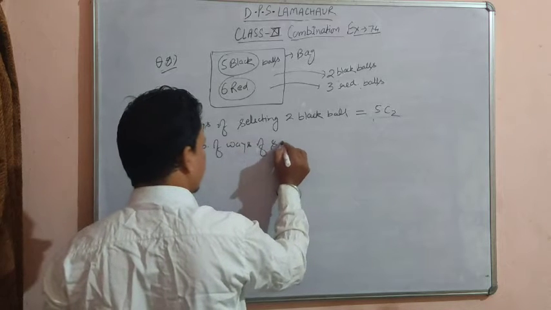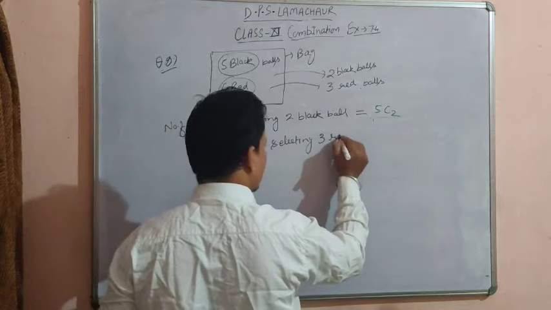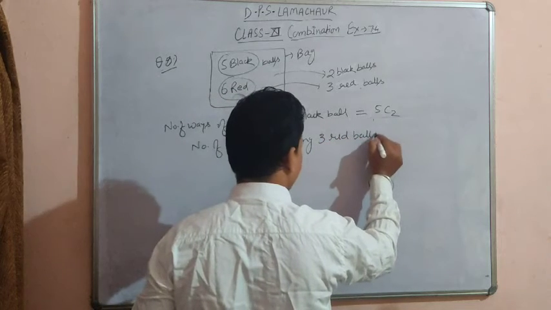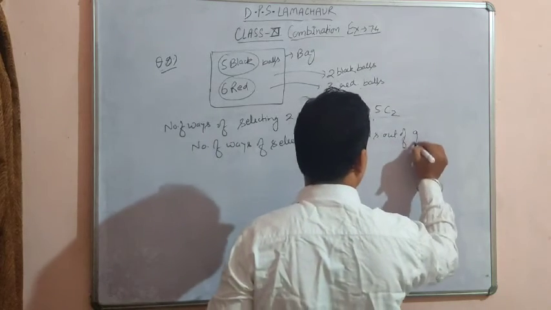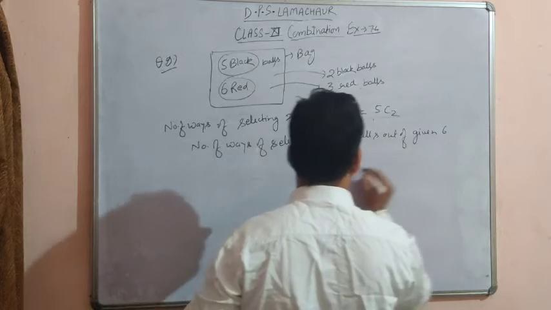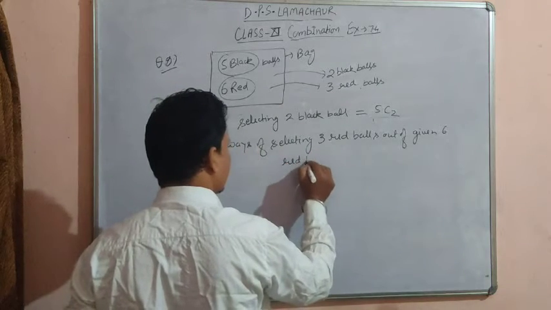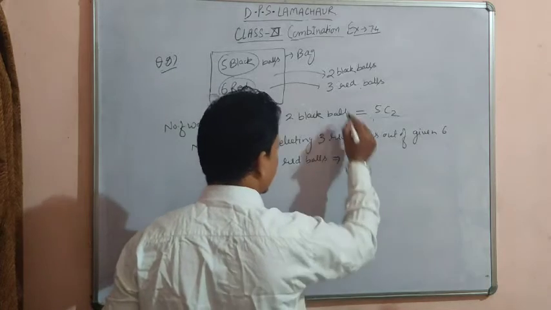And similarly the number of ways of selecting 3 red balls out of the given 6 red balls is equal to 6C3.